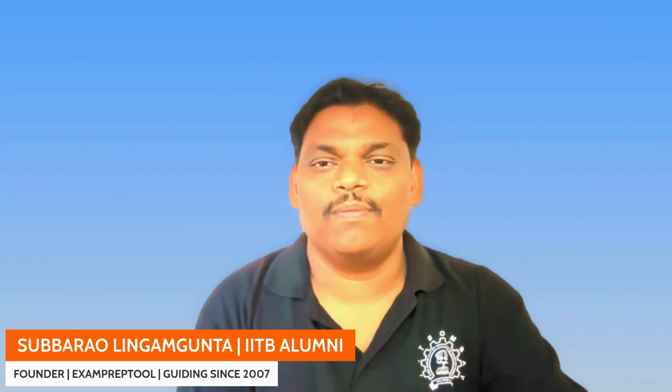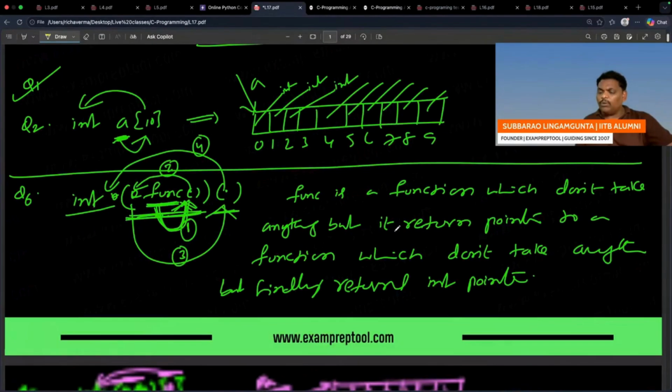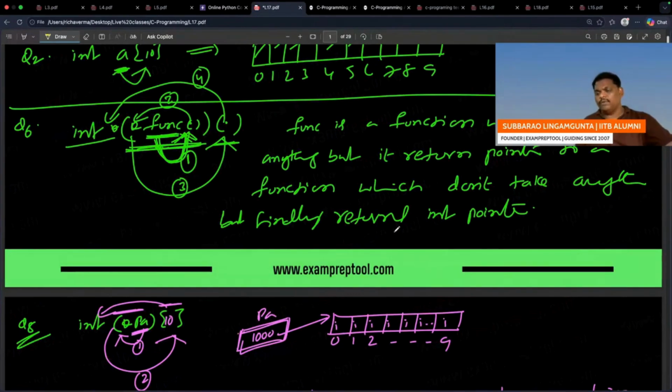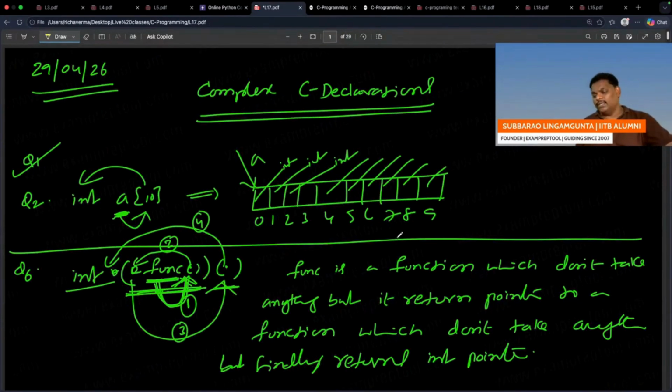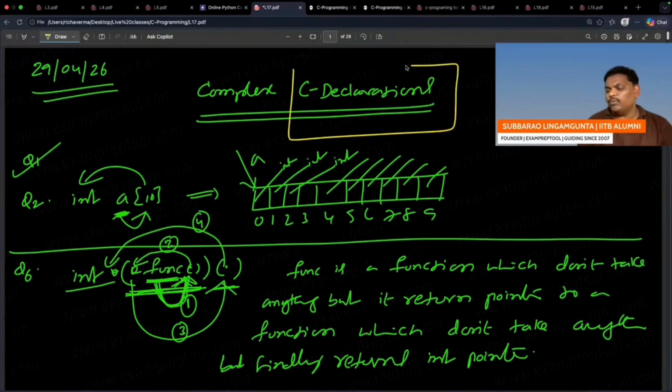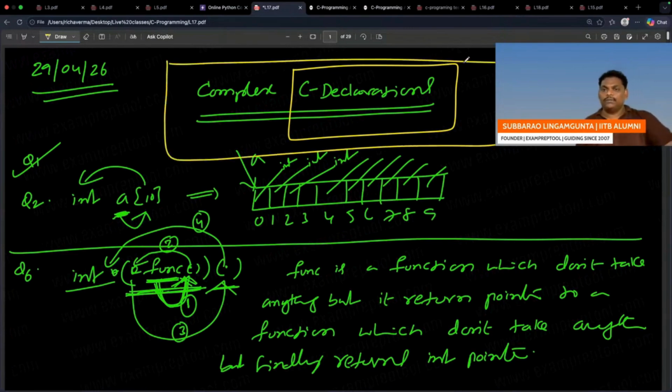First 10 or 15 problems are enough, but almost all are the same. Please go through it one time. That is the reason I kept the name complex C declaration. Only the first 10 problems I will write as C declaration. All the problems combined are complex C declarations. Perfect.